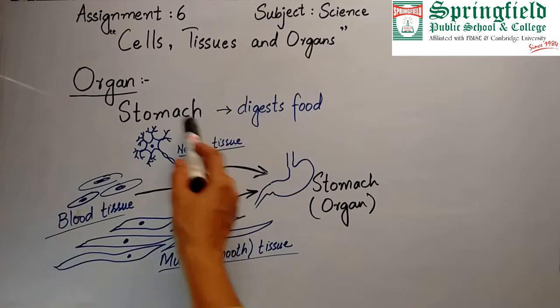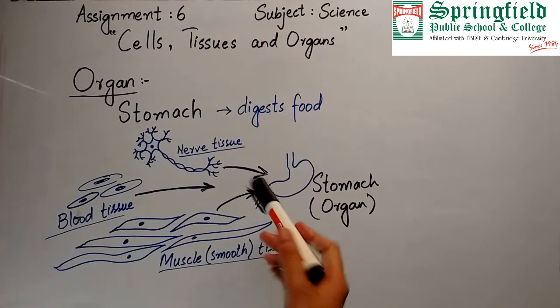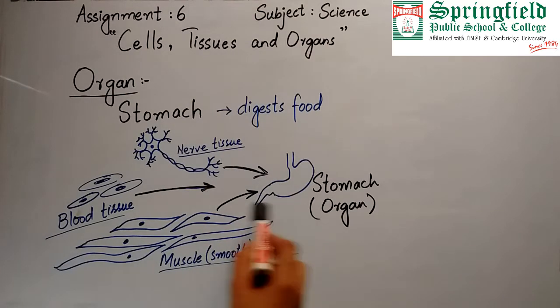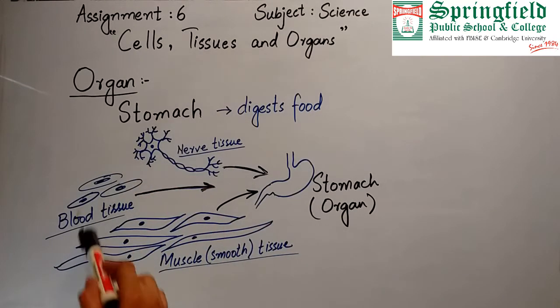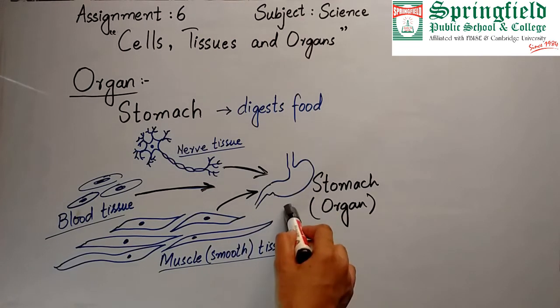As the stomach is an organ, it is made up of different types of tissues. You can see in this diagram that nerve tissue, blood tissue, and muscle tissue combine to form the stomach.